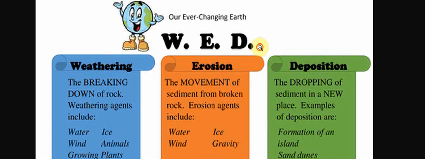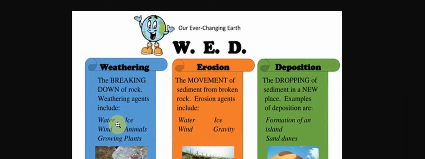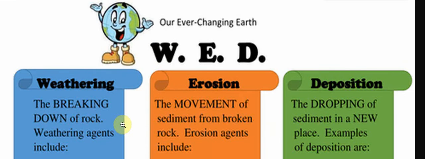Here you can see that there is a rock. Weathering, like there is a piece of rock. You can see that this is a piece of rock which has been broken down, because of water or wind or anything. We know that rocks, as time passes, even the rocks break. Even the hardest of the rocks break.